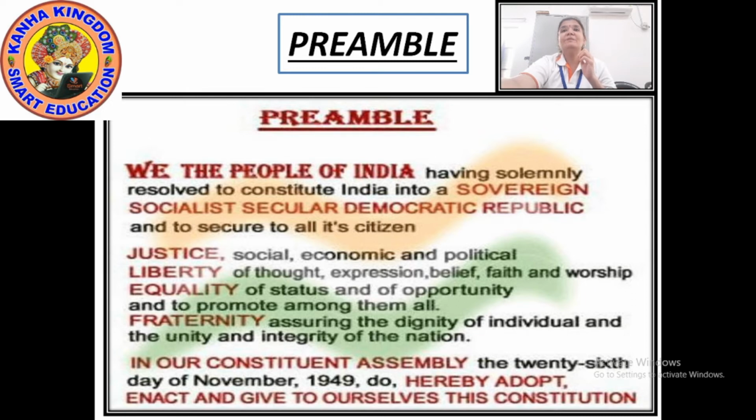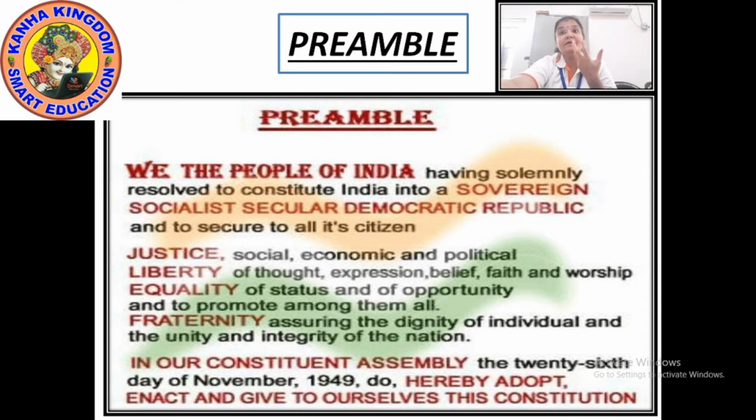We, the people of India, having solemnly resolved to constitute India into a sovereign, socialist, secular, democratic republic and to secure all its citizens justice. Justice like social, economic and political justice.